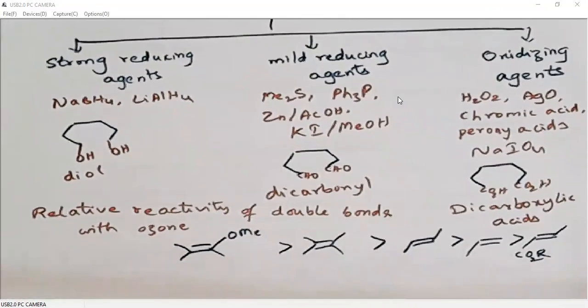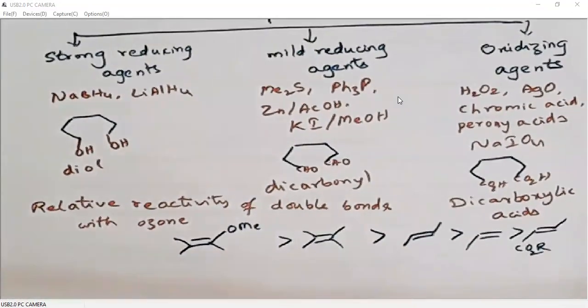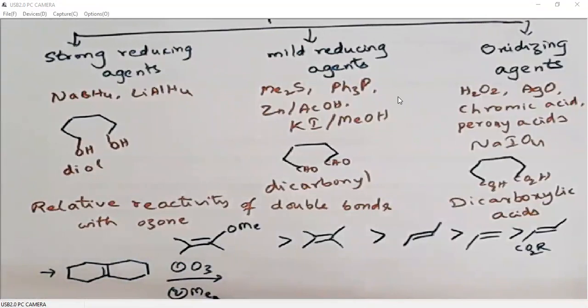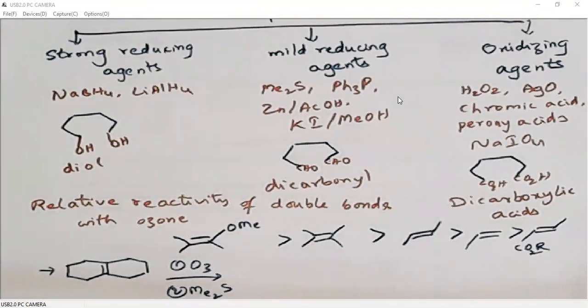I'll just give one or two examples for this. When we do ozonolysis, what is the product?